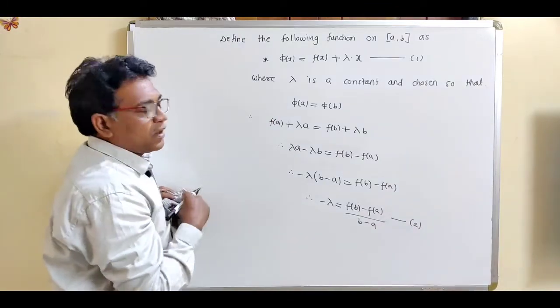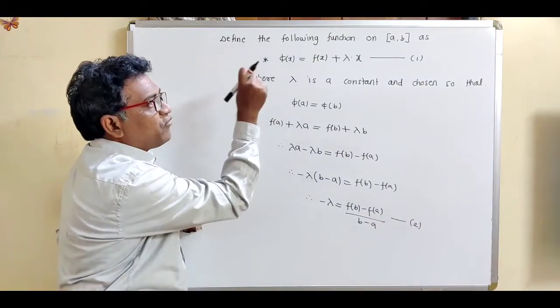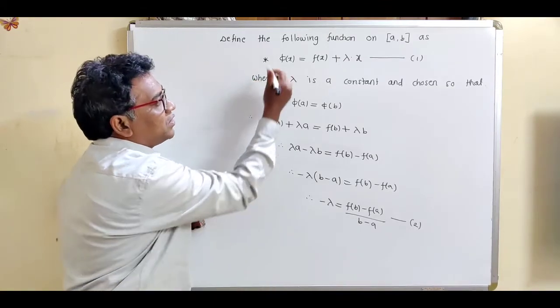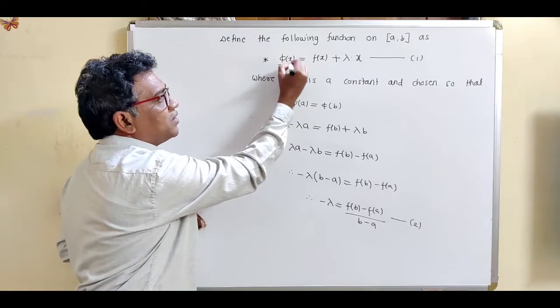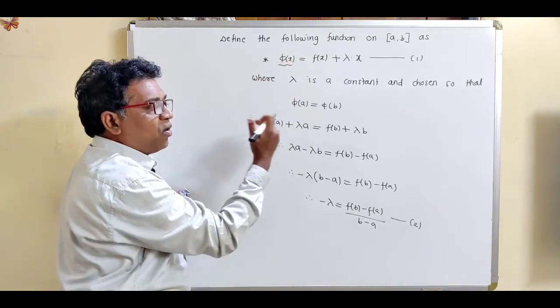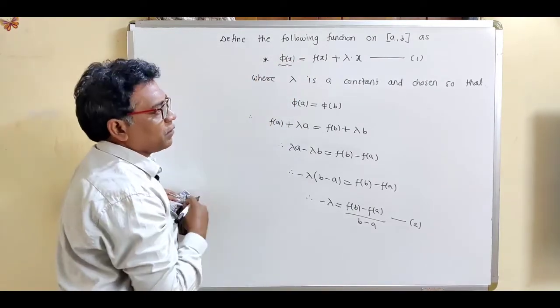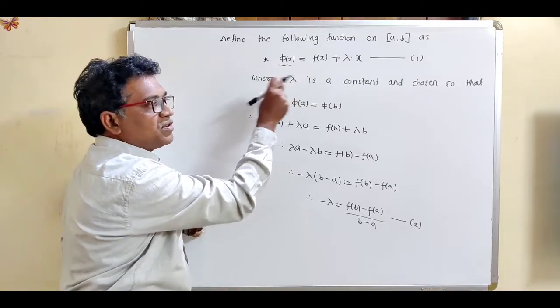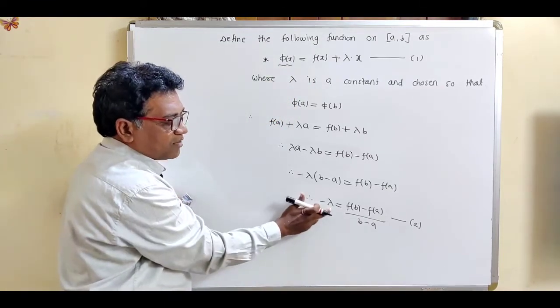So see, what is the first step? Construct some function phi, where this function phi of x should satisfy all the three conditions of Rolle's theorem. And what is this lambda? Lambda is a constant quantity, and how to find this lambda?